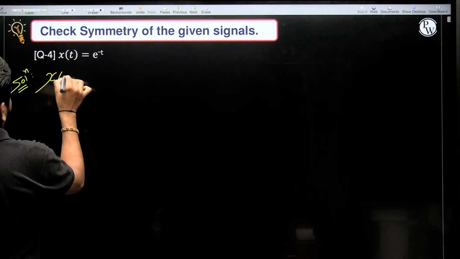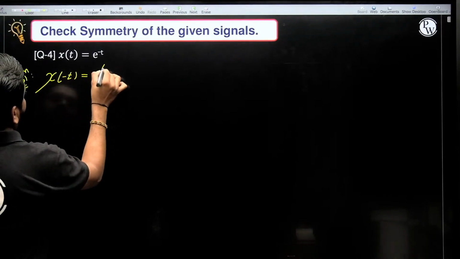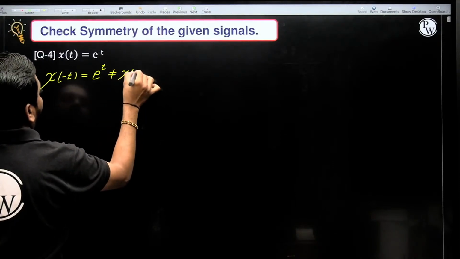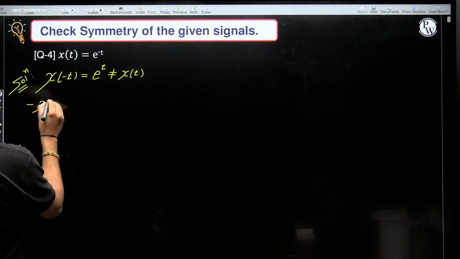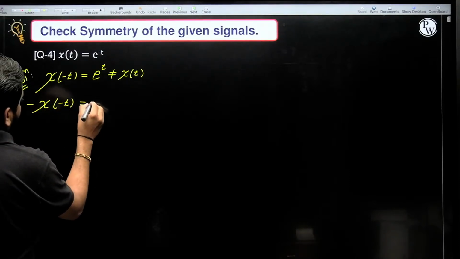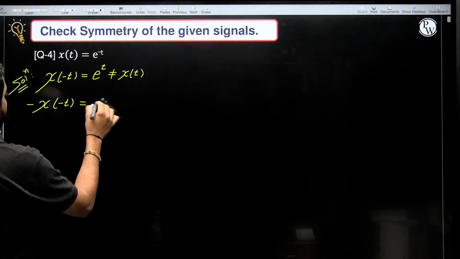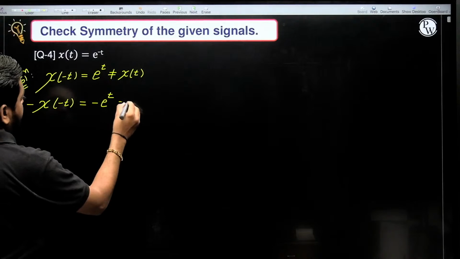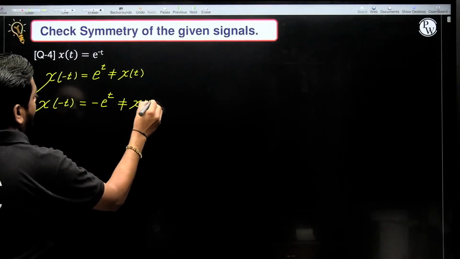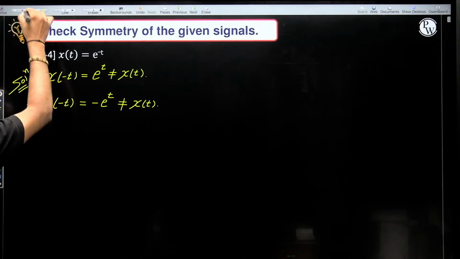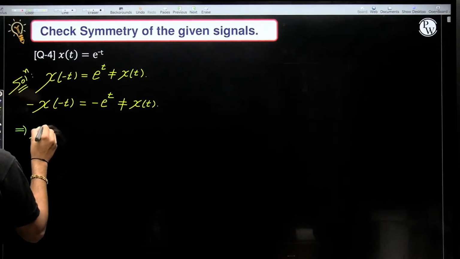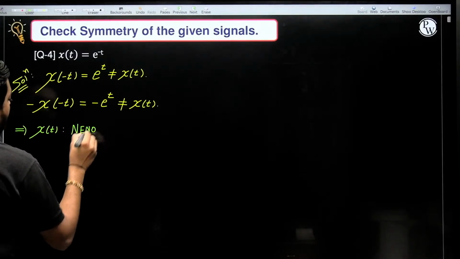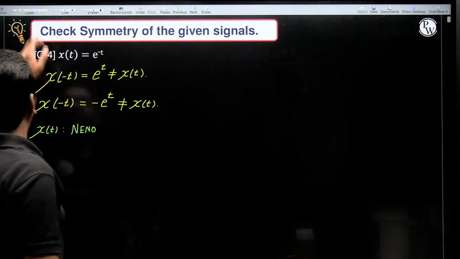t becomes minus t, will be e power t, not equal to x of t. With amplitude reversal, minus e power minus t, which is minus e to the power t, is also not equal to x of t. Tell me whether this is odd or even. Here we can say x of t is neither even nor odd function.